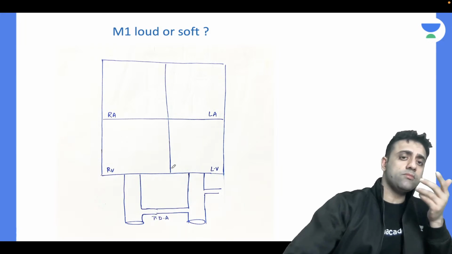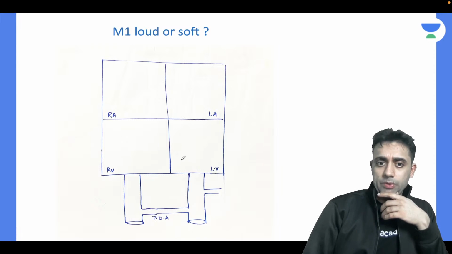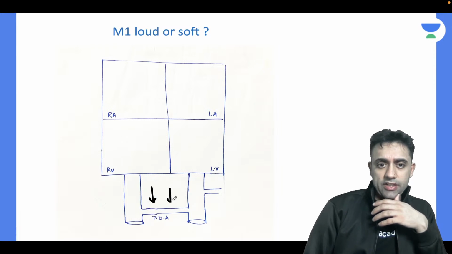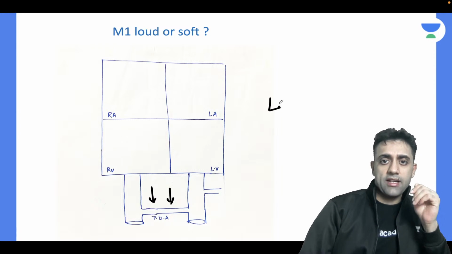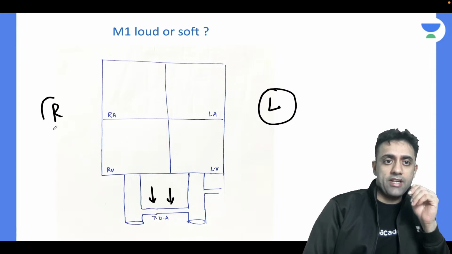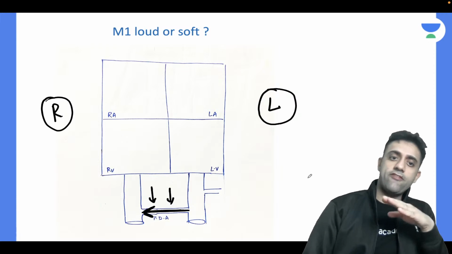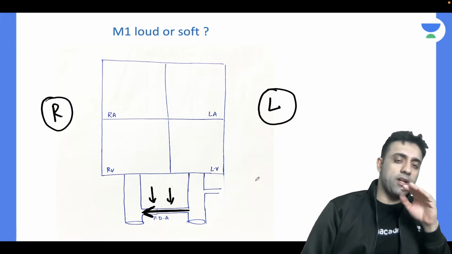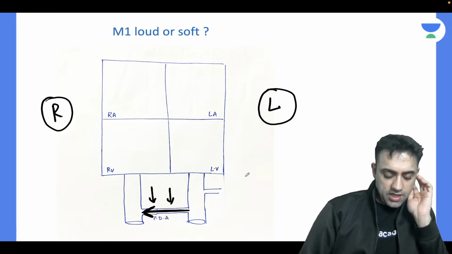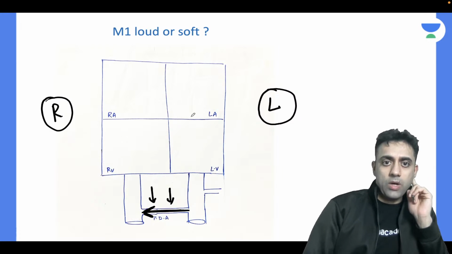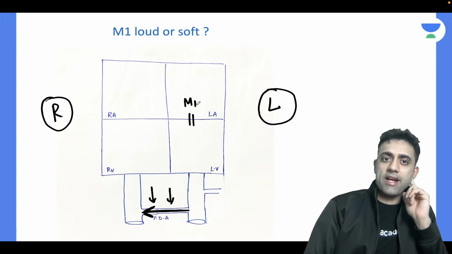Next point. What happens in ductus arteriosus? We all know that it is a left to right shunt. So if this congenital heart disease is a left to right shunt, what happens to M1? What is M1? Mitral valve.